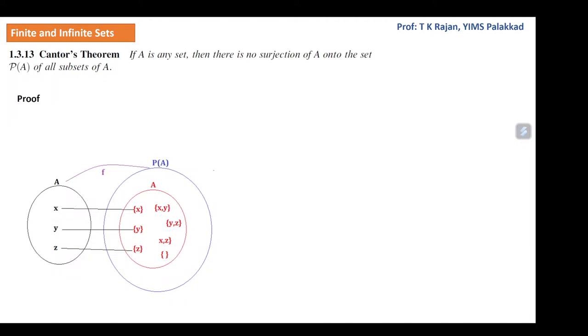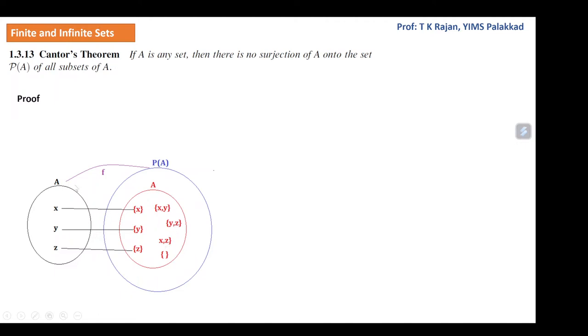Now let us give an illustration of this theorem. Consider a set A having three elements x, y, z. We have to claim that there cannot be a surjection of A onto P(A), the power set of A, which contains 2 raised to 3 elements, since there are 3 elements in A, such as A itself, the empty set, singleton sets like {x}, {y}, {z}, and sets having 2 elements like {x,y}, {y,z}, {x,z}.